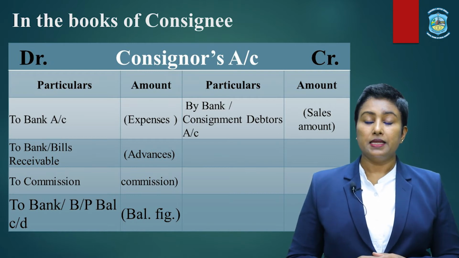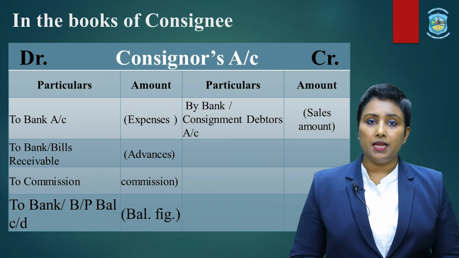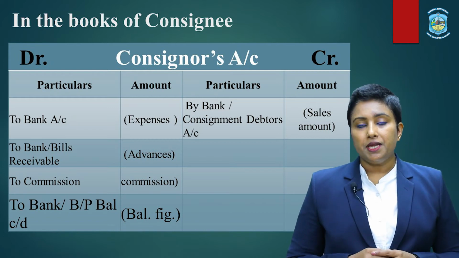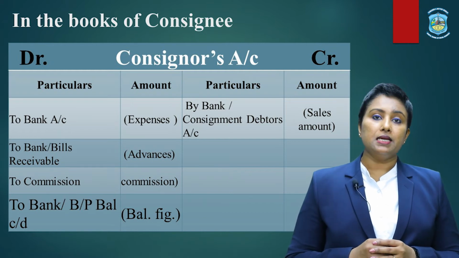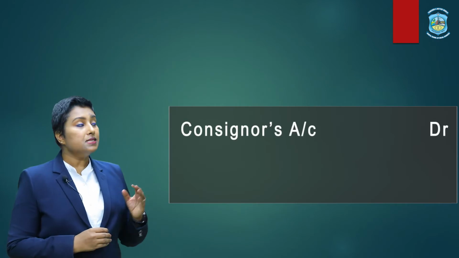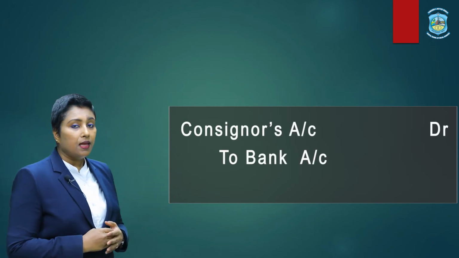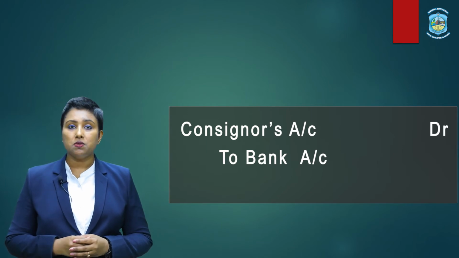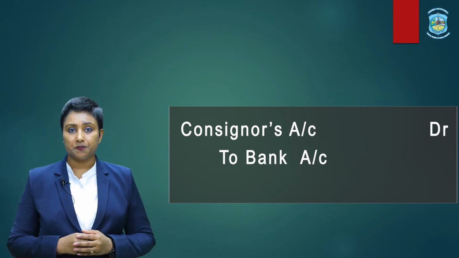Now, let us understand the closing of the consignor account, that is, finding the balance of the consignor's account. That means the amount remaining to be paid to the consignor by the consignee. Now, by the end of the year, if this amount is paid by the consignee to the consignor, we will record it as to bank, that is, consignor's account debited to bank. But if it remains unpaid, then simply close it with the balancing amount as to balance carried down.